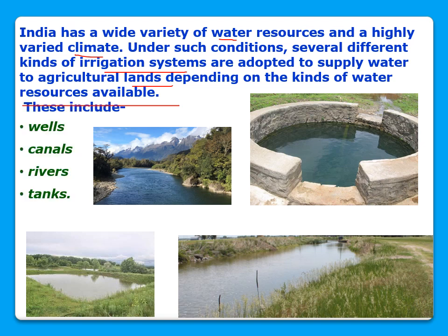Water resources in India are of these types. They are wells, canals, rivers, and tanks. All these water resources are used by the farmers to fulfill the water requirement of their farms.